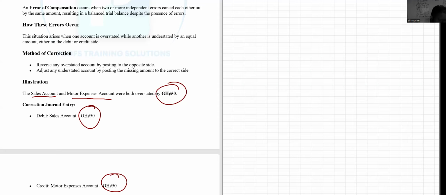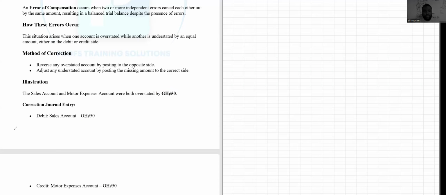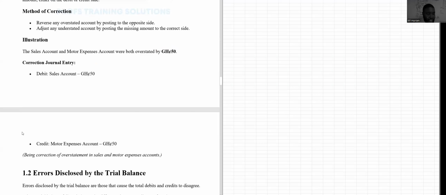So what will be your narration? So your narration could be being the correction of the overstatement in sales and motor expenses account. So there are so many ways. I told you the narration is done independently. It depends on your own style of how you want to narrate. So this is the basics, right? The errors that affect the trial balance. In our next session, we are going to look at errors that do not affect the trial balance. Then we'll start taking some heavy questions on how to deal with errors and suspense accounts.